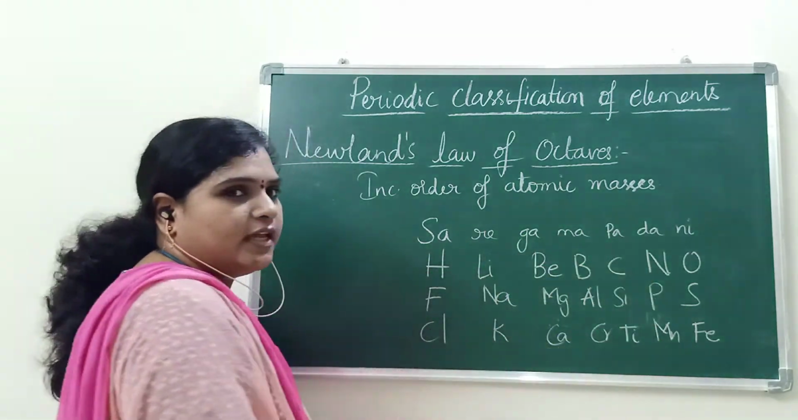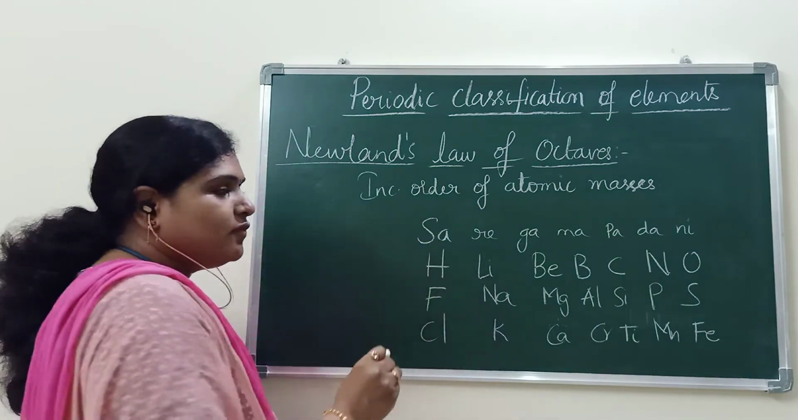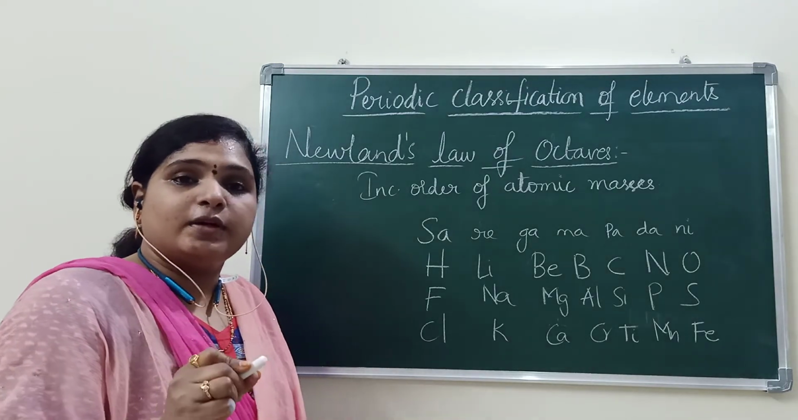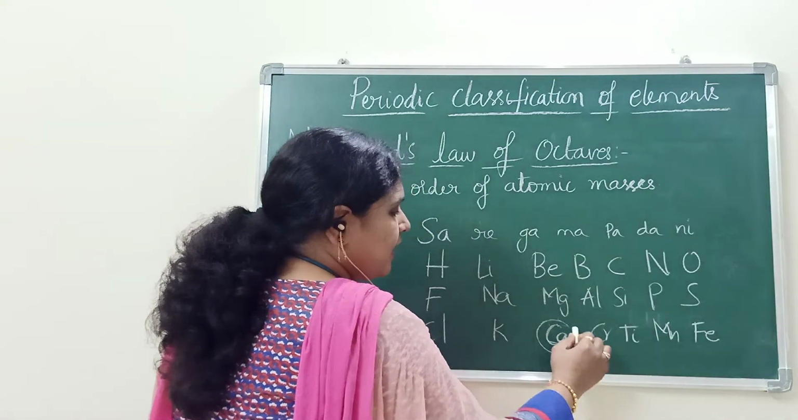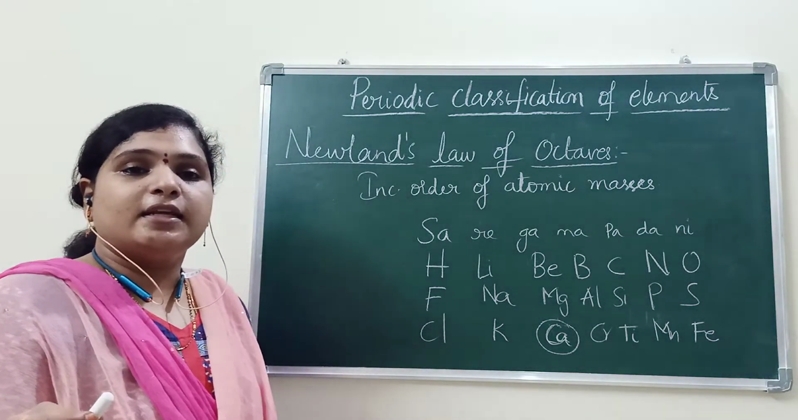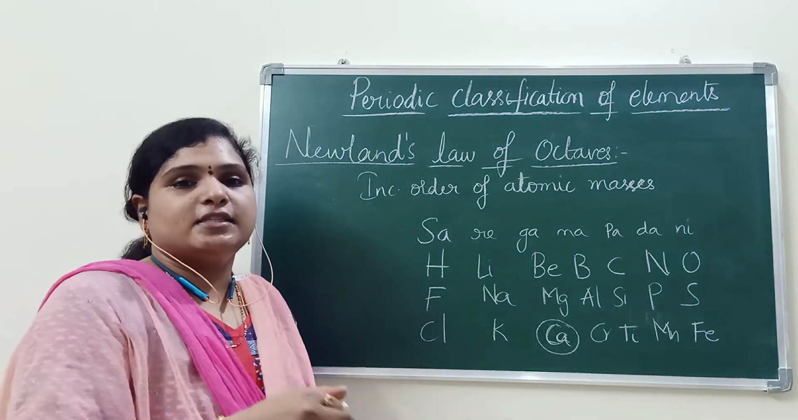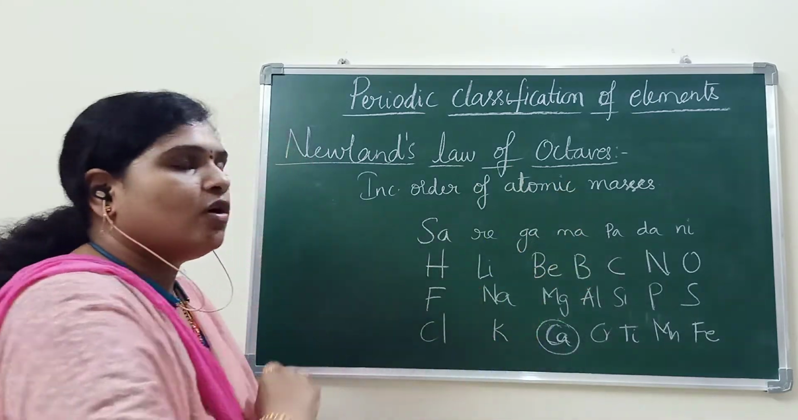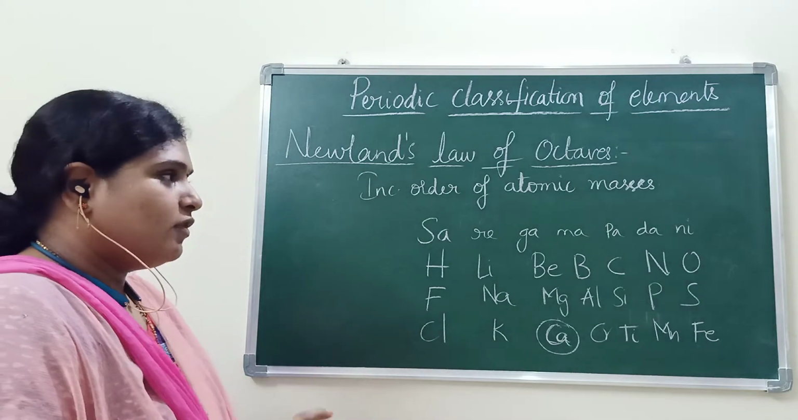Whatever elements he arranged, this recurrence of similarity in the properties is observed only up to calcium. After that, every eighth element does not exhibit a similar property to that of the first element. Only up to calcium is Newlands' law of octaves applicable. This is one of the drawbacks.